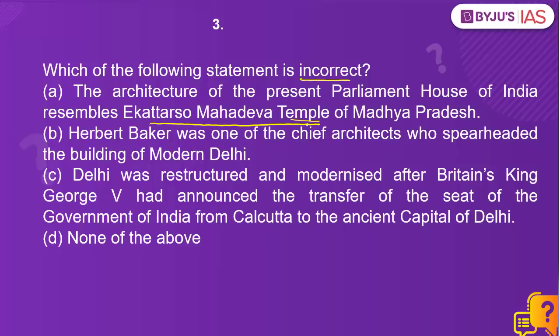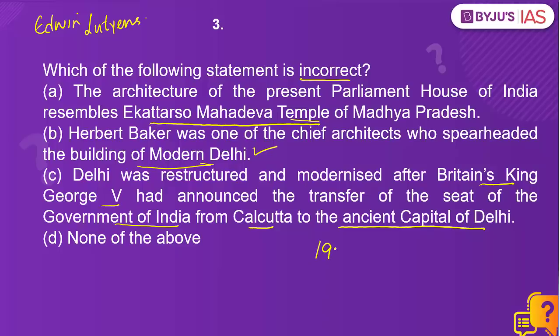Statement number two, Herbert Baker was one of the chief architects who spearheaded the building of modern Delhi. Yes, it was Herbert Baker as well as Edwin Lutyens who spearheaded the building of modern India by constructing the Parliament House, Rashtrapati Bhavan, North and South blocks, Rajpath, India Gate, so on and so forth. So this statement is also correct. Statement number 3, Delhi was restructured and modernized after Britain's King George V had announced the transfer of the seat of Government of India from Calcutta to the ancient capital of Delhi.